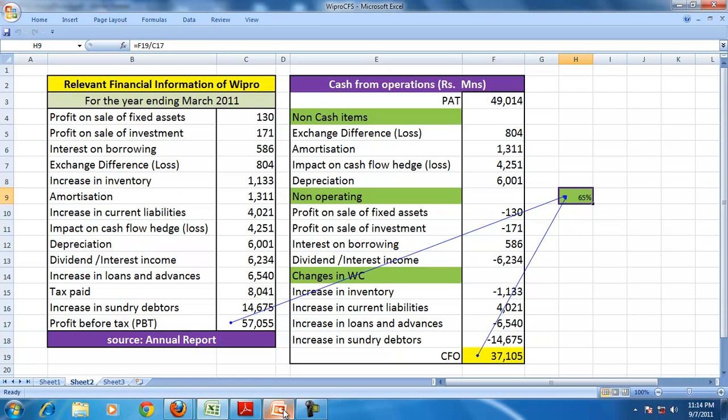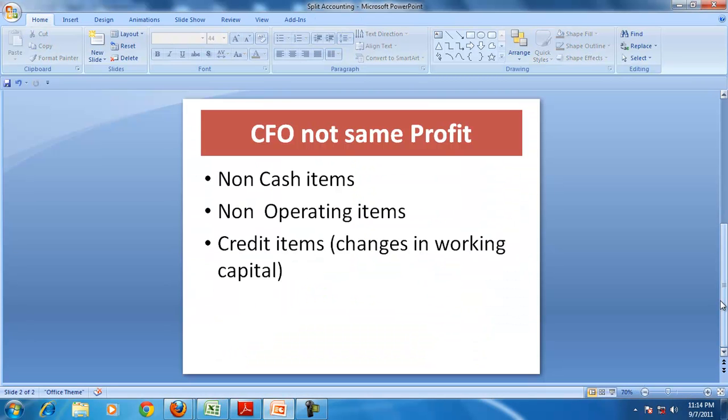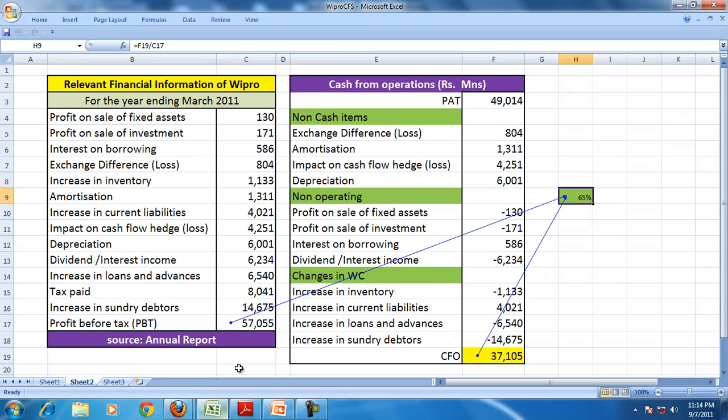To go back, we have mentioned that the cash from operations in any organization is not the same as profit because of these three items, and that is precisely what we saw in the case of Wipro too.